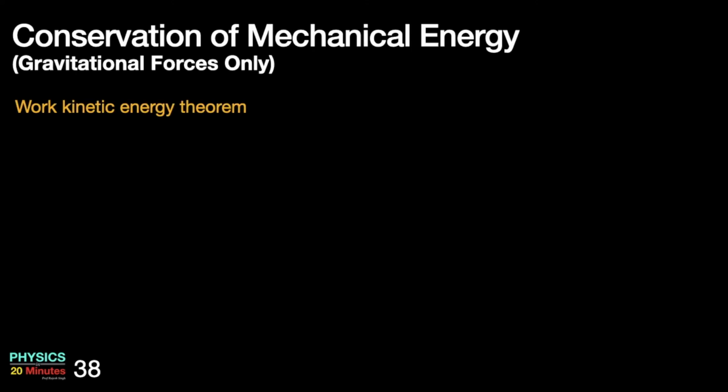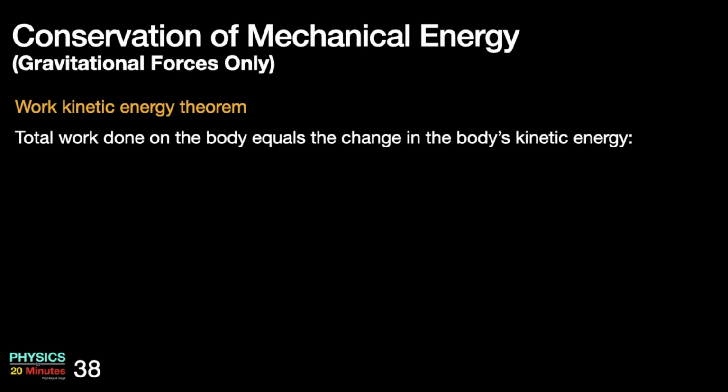I can apply the work kinetic energy theorem to this situation, and let's see what I achieve. So the work kinetic energy theorem says total work done on the body equals the change in the body's kinetic energy, that we had seen in the last class.